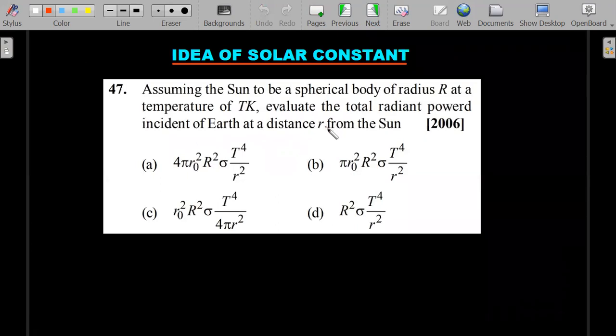Next, it's a question on the idea of solar constant. Again, it has been repeated 1 or 2 times, and it's a very good candidate even for JEE Advanced questions. Assuming the sun to be a spherical body of radius R at a temperature of T Kelvin, evaluate the total radiant power incident on Earth at a distance r from the sun. This is based on solar constant, which is related to the amount of energy received by Earth per unit area per unit time from the sun. The word is not used here, but what he's asking is related to that.